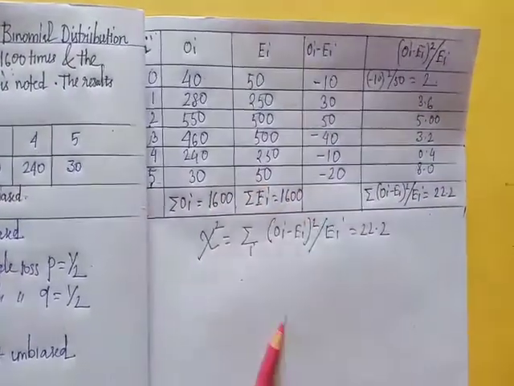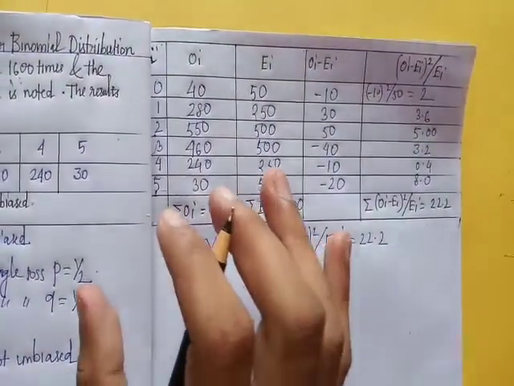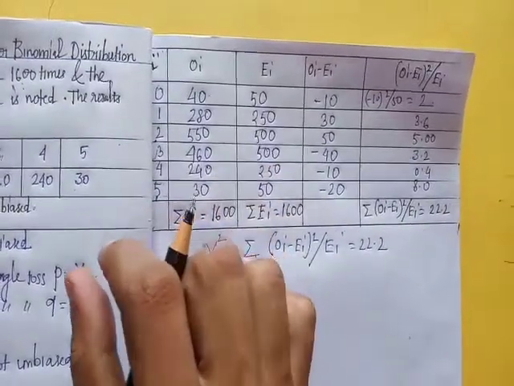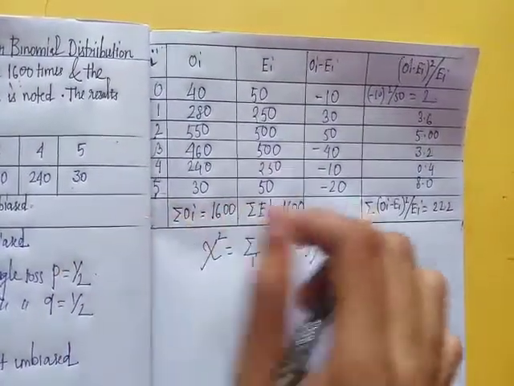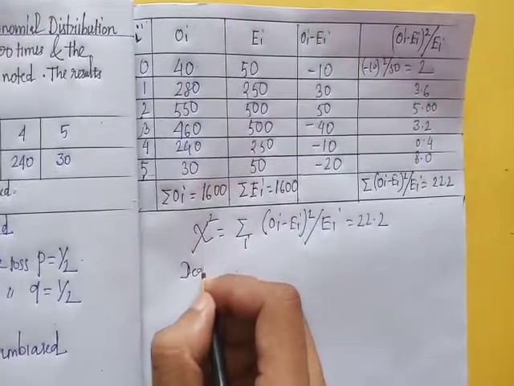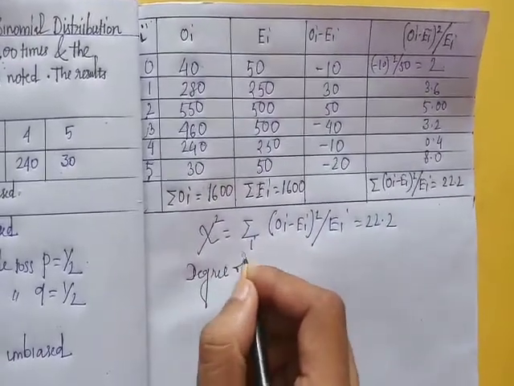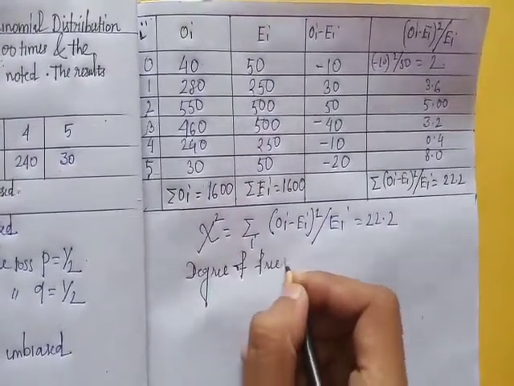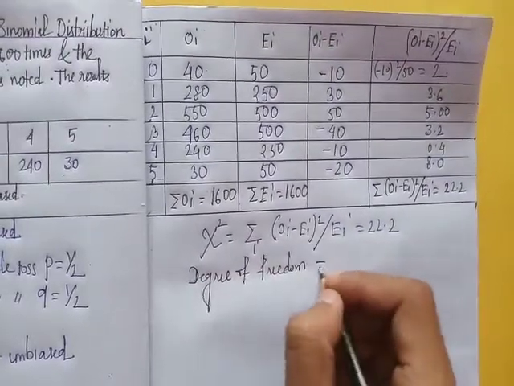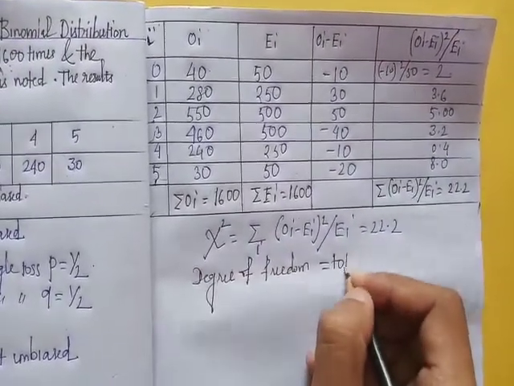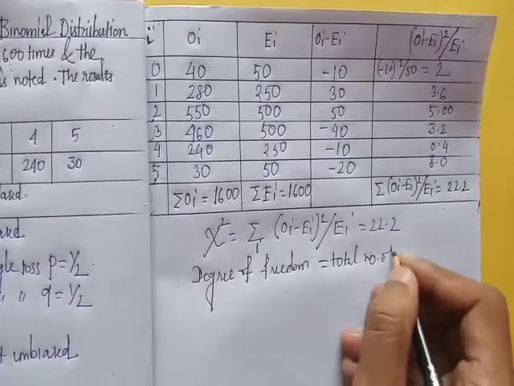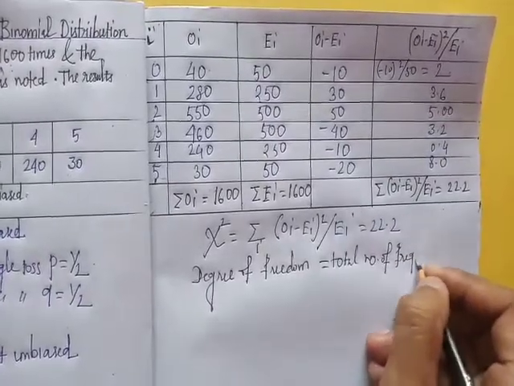And please remember, degrees of freedom for binomial distribution is total number of frequency minus 1.